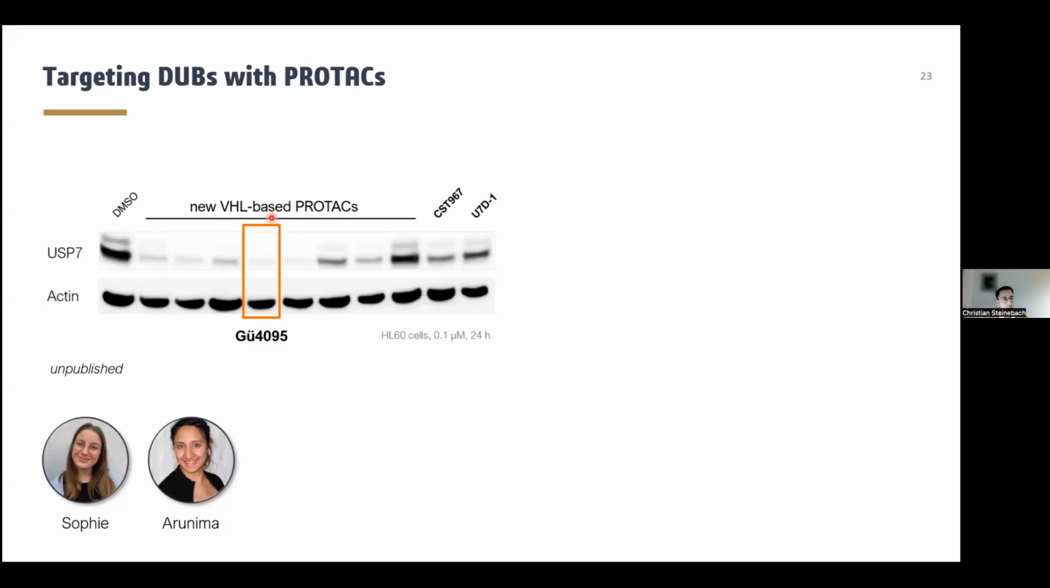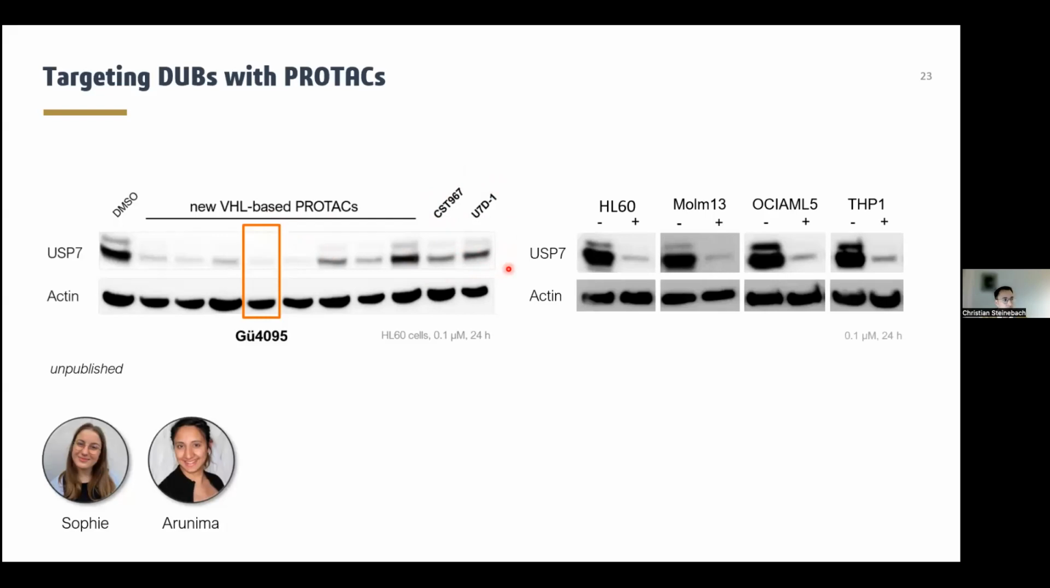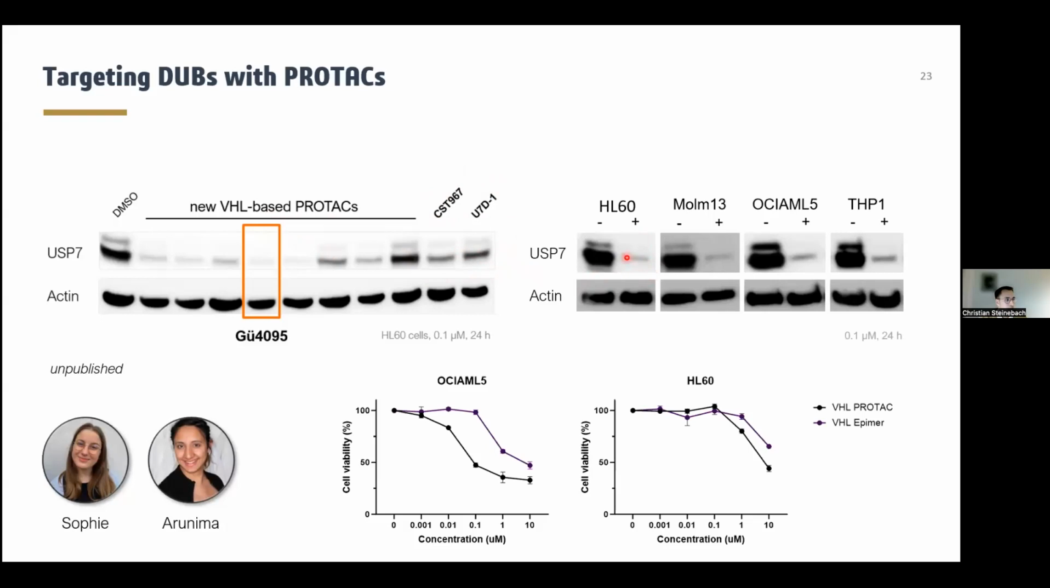So with these structure-activity relationships and the new E3 ligase VHL, we were able to synthesize significantly improved USP7 PROTACs that outperformed previously described cereblon-based PROTACs. They worked really well in AML cell lines that we tested. And finally, we also got the results with respect to cell-killing features that we wanted to see. The VHL-based PROTAC is also significantly better than the epimer, the inactivated VHL-based PROTAC. And it also outperformed the cereblon-based PROTAC, and in certain cases also the inhibitor.